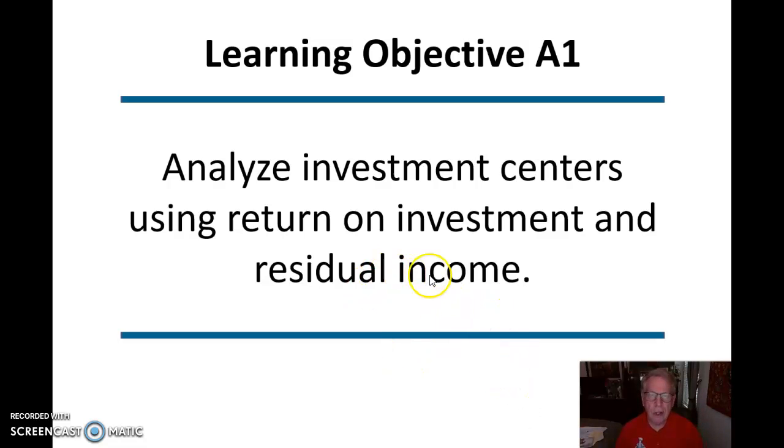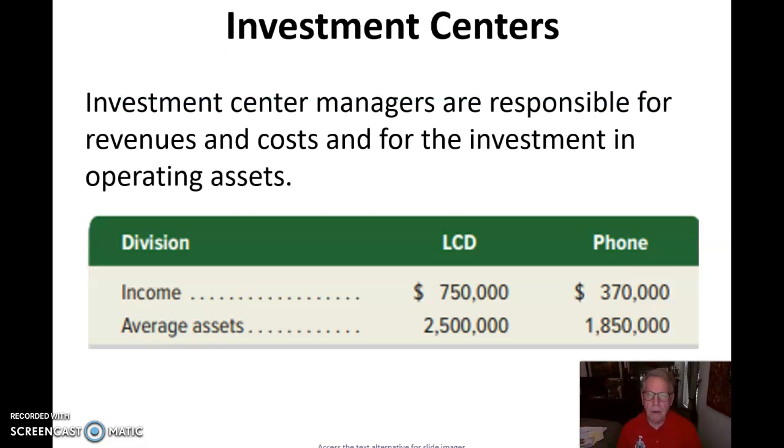Okay, let's take a look at investment centers using return on investment and residual income. If I have two investment centers, an LCD and a phone, these investment center managers are responsible for revenues and costs and for the investment in the operating assets. Here's our average assets for both.